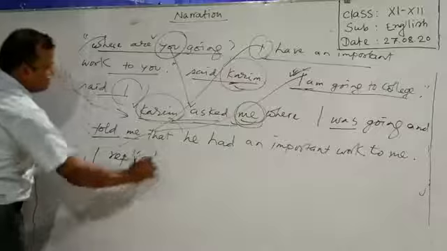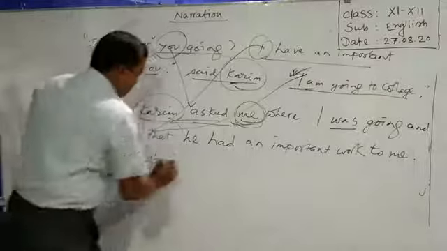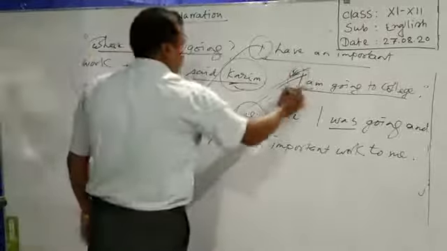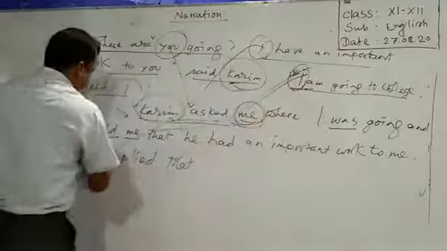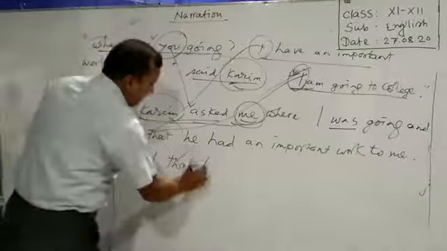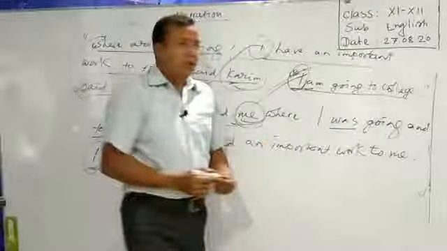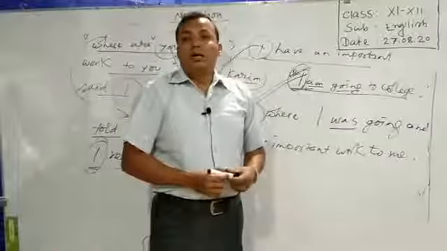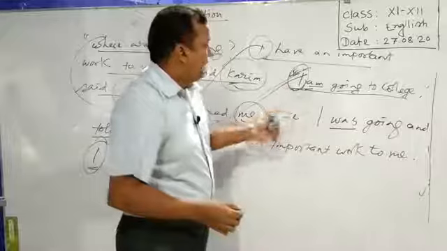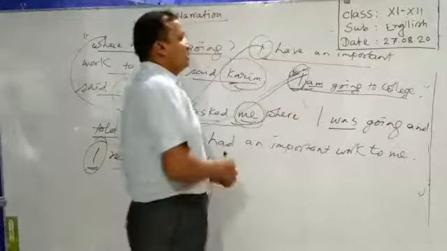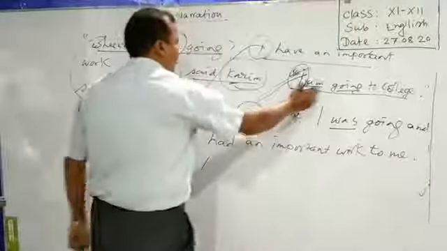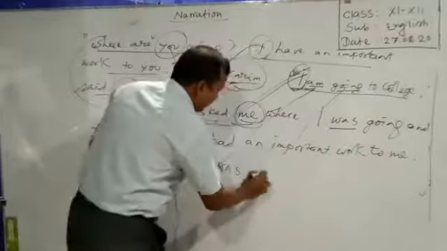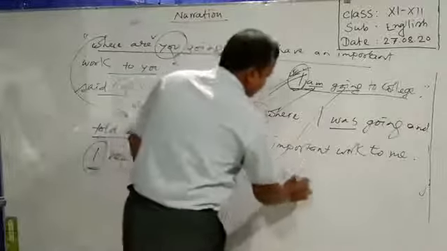I replied that I was going to college. Then the subject I is indicating the speaker I, so it will be the same I. We have got an auxiliary and the principal verb, so we just change the auxiliary. Am will be was. Going will be the same, going to college.